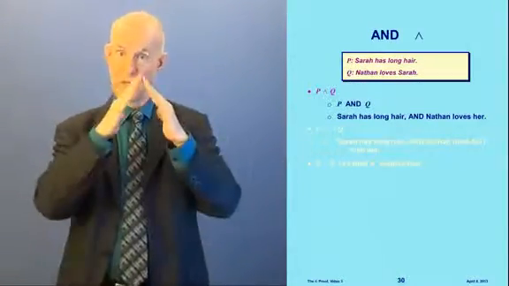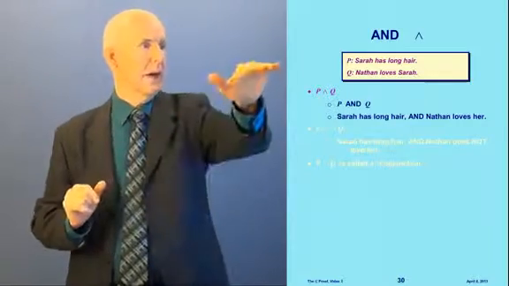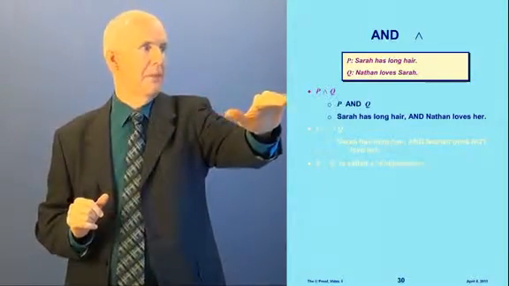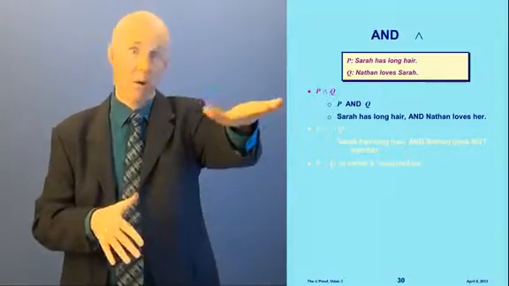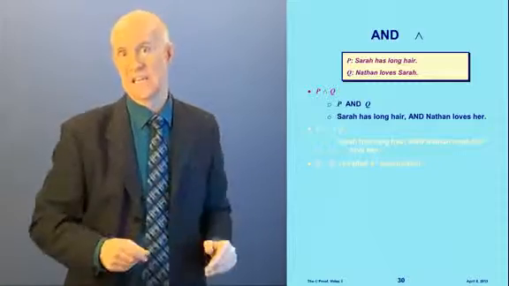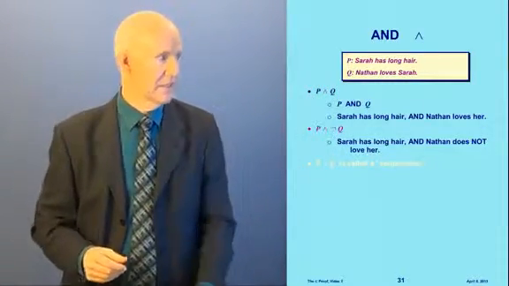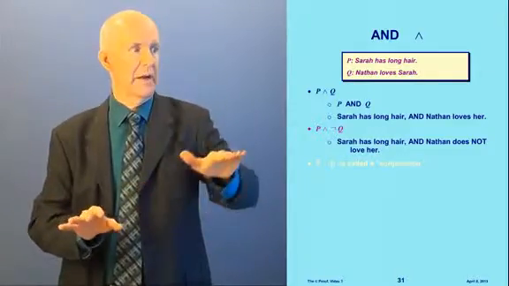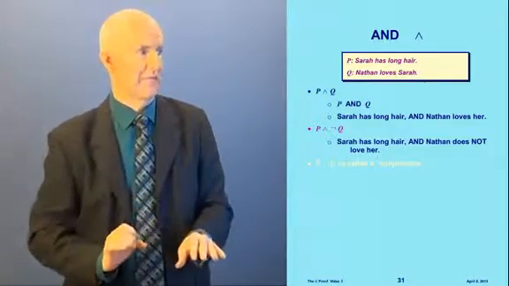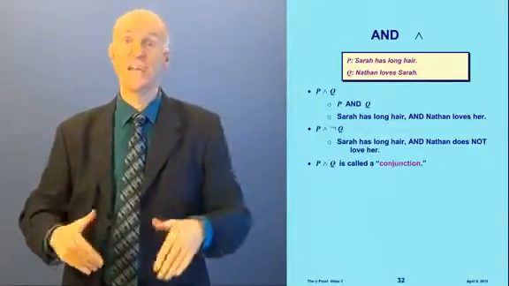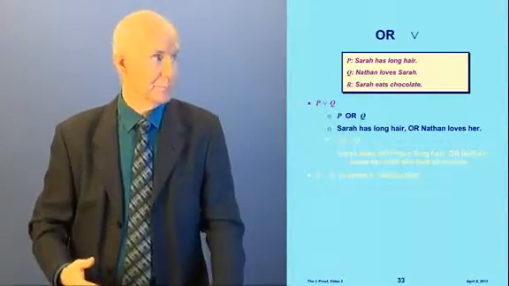And, that's the one that goes like this. Okay, we'll add another sentence here for Q. Nathan loves Sarah. Okay, this sentence means P and Q. Sarah has long hair and Nathan loves her. How about this sentence? P and not Q. This means Sarah has long hair and Nathan does not love her. Now, a sentence of this form with the and is called a conjunction.